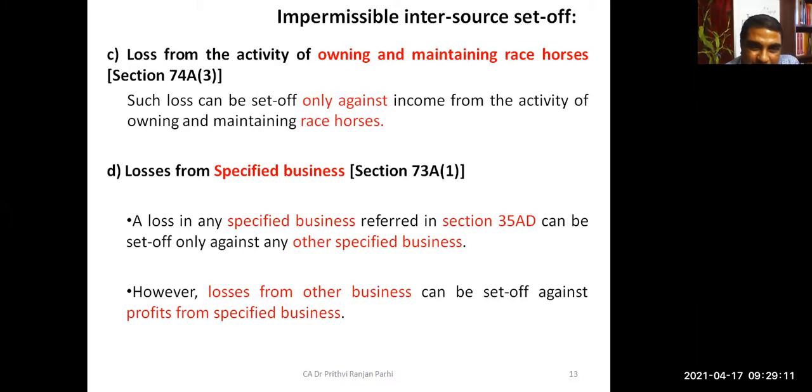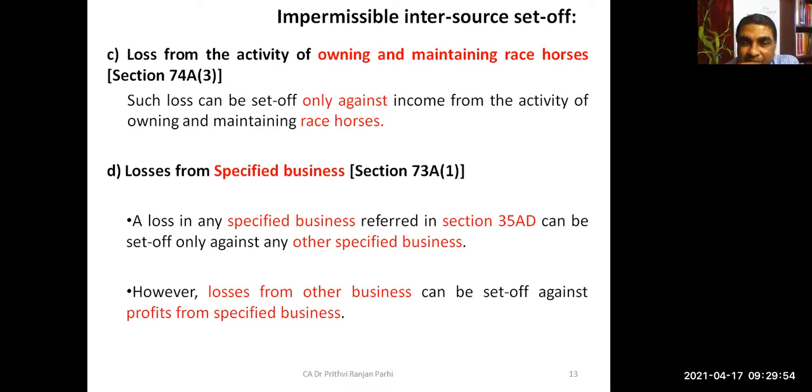Now, three exceptions I told you: impermissible inter-source setoff. The fourth one is loss from specified businesses. Specified businesses means, as you must have studied under section 35AD in profits and gains of business or profession, there are certain businesses where specific deductions are available. They are covered under section 35AD. If you recall, a series of businesses are there, maybe infrastructure business, businesses providing cold chain, like this. So many activities are there.